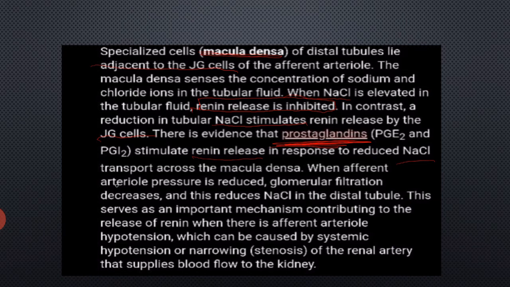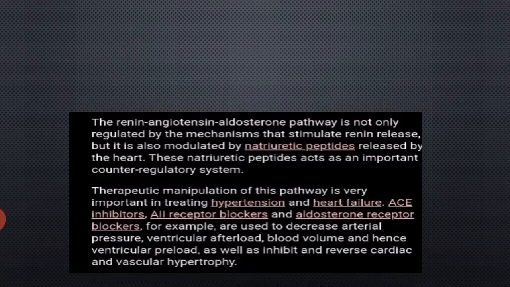When afferent arterial pressure is reduced, glomerular filtration decreases, and this reduces sodium chloride in the distal tubule. This serves as an important mechanism contributing to the release of renin when there is afferent arteriolar hypotension, which can be caused by systemic hypotension or narrowing, that is stenosis, of the renal artery that supplies the blood flow to the kidney.